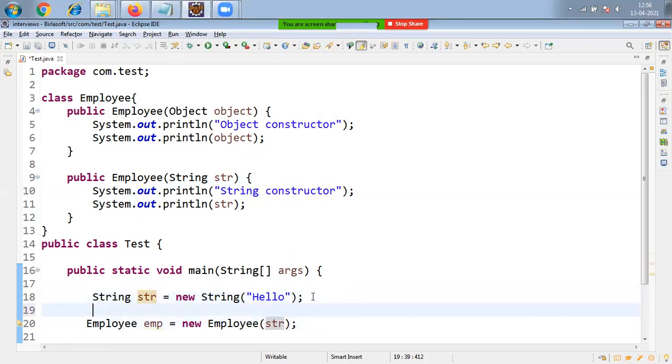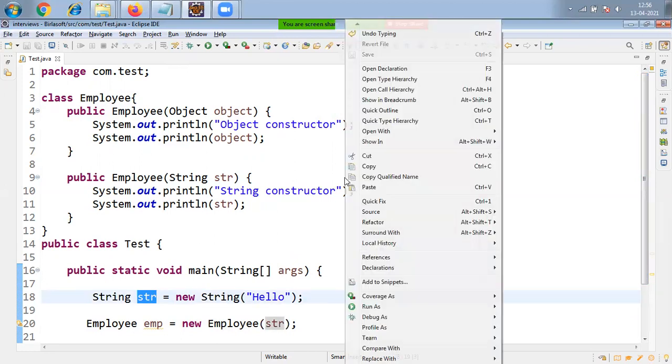In this case, what will happen? Please, friends, pause the video and let me know in the comment section. Will the Object type constructor be executed, or the String constructor? Here, str is a string object. Okay, now let me execute this program, friends.